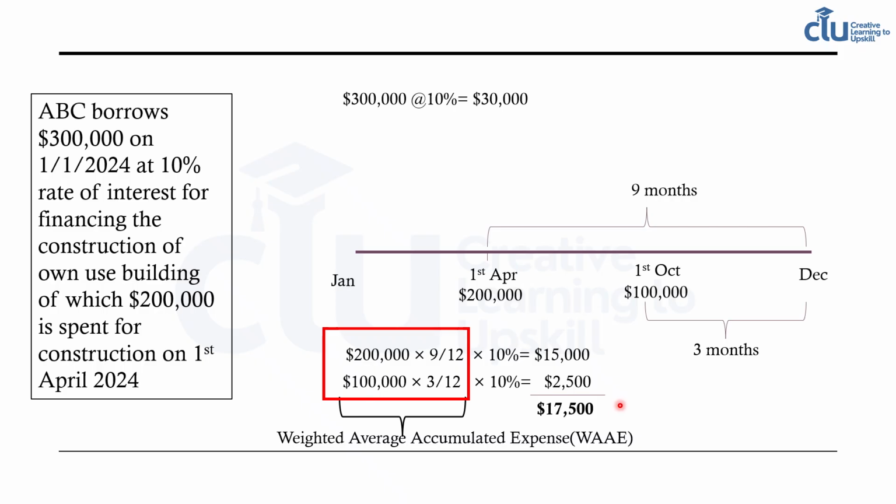That's the interest on weighted average accumulated expense, and this is the amount that will be capitalized, as this is lower than the actual interest of 30,000.